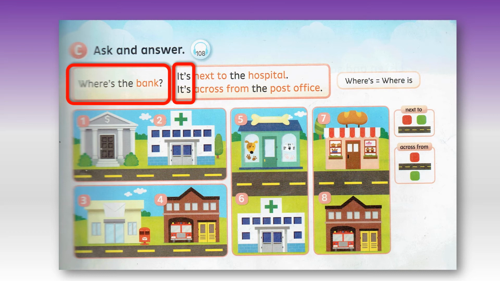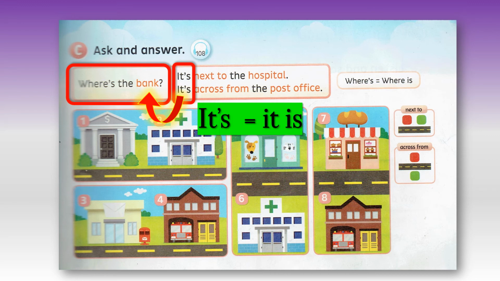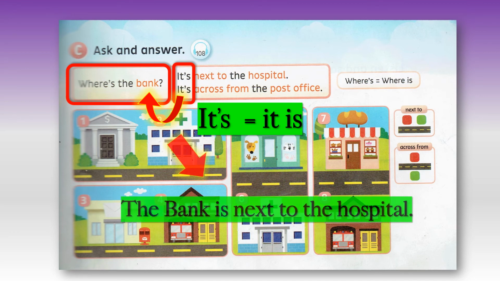This is the answer. It's is the same as the bank. We change the name, the bank, for the word it's. Because we know we are talking about the bank because it's in the question. Yes, there it is. Now, again, it's means it is. The same as where's means where is. It is.